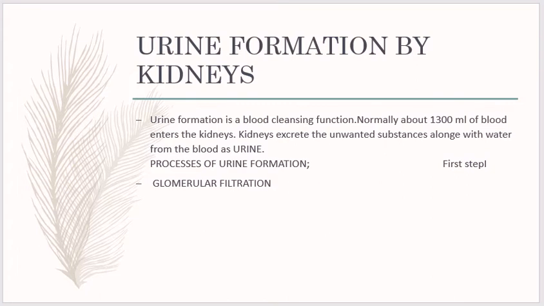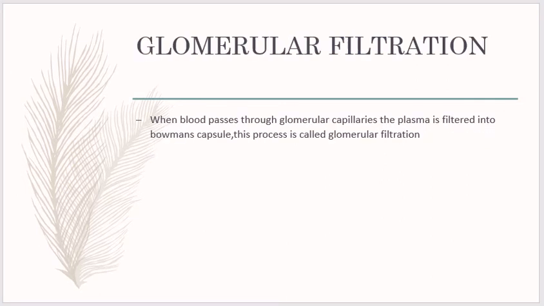For this process of urine formation, there are many steps involved. The first step is glomerular filtration. When blood passes through the glomerular capillaries, the plasma is filtered into the Bowman capsule. This process is called glomerular filtration.